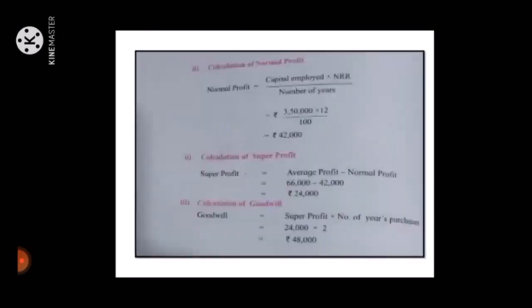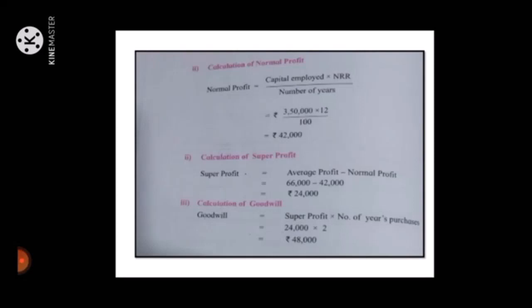Then calculation of normal profit. Normal profit is equal to capital employed into NRR upon 100, which is rupees 3,50,000 into 12/100. We get rupees 42,000. Then super profit is equal to average profit minus normal profit, which is 66,000 minus 42,000, equal to 24,000.